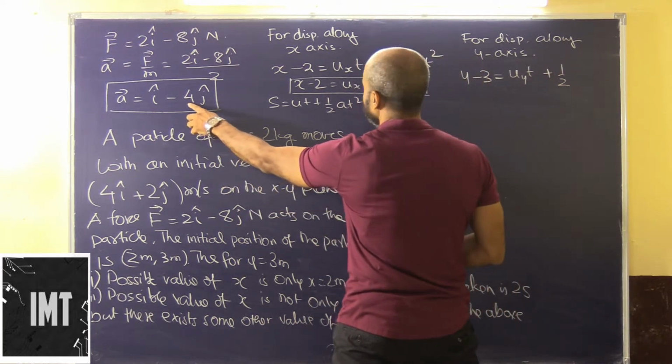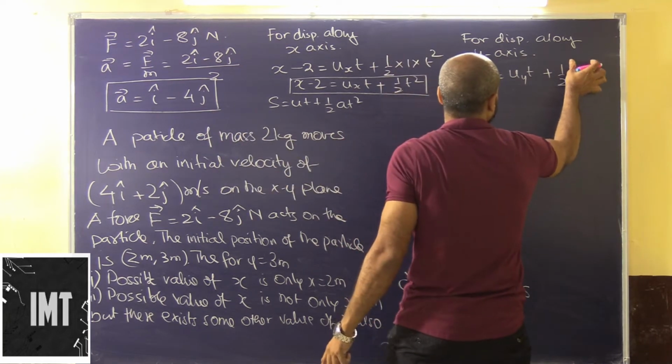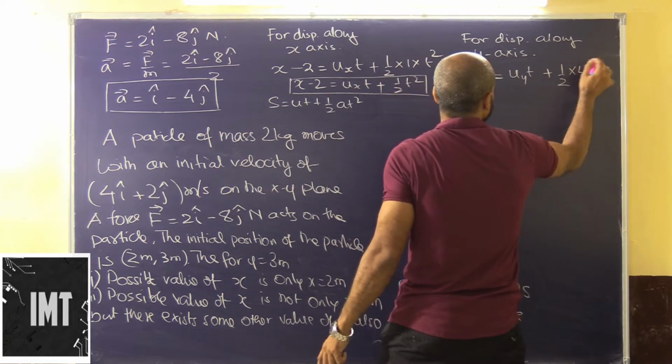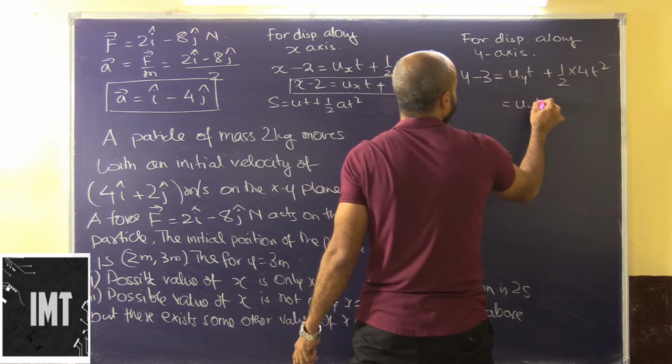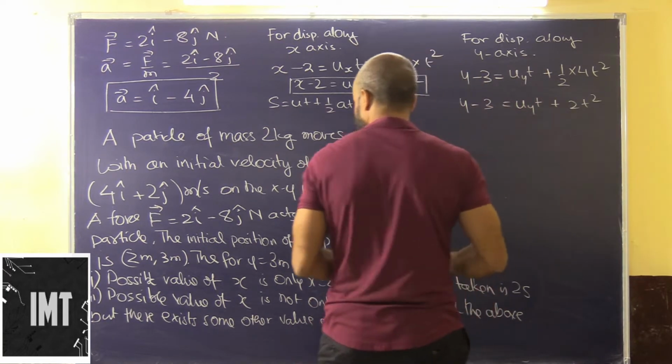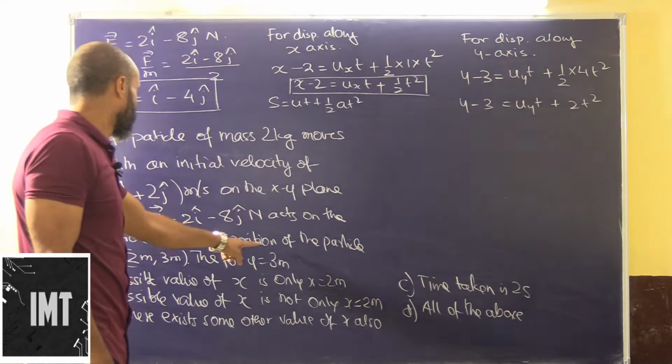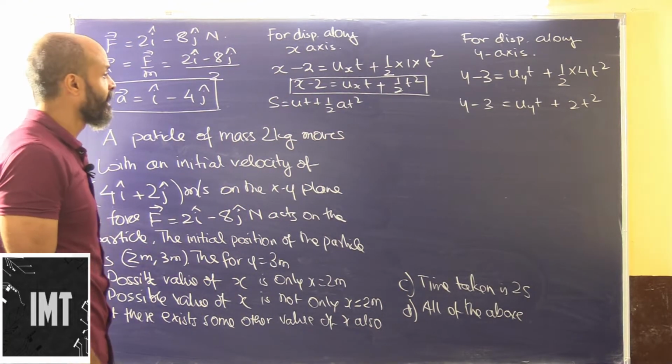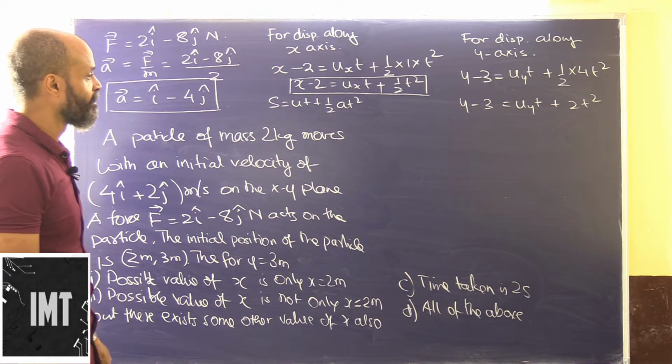What is a along the y axis? It's 4, so 4t square. So that will be uyt plus 2t square equal to y minus 3. Now what is said is the initial position of the particle is y is equal to 3 meters. Now what will be the y is equal to 3 meters part here?